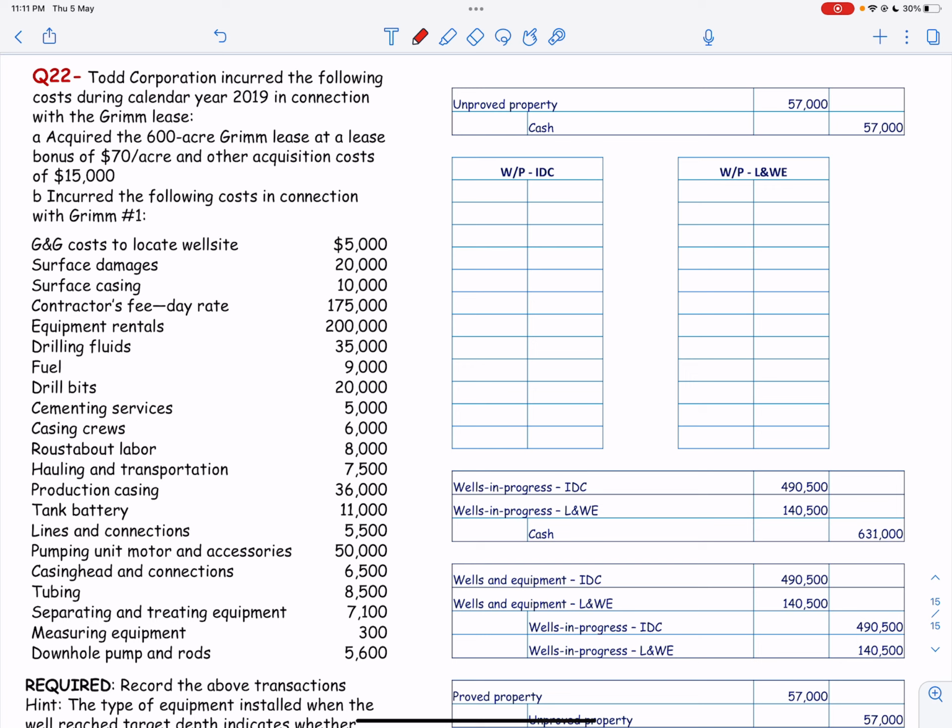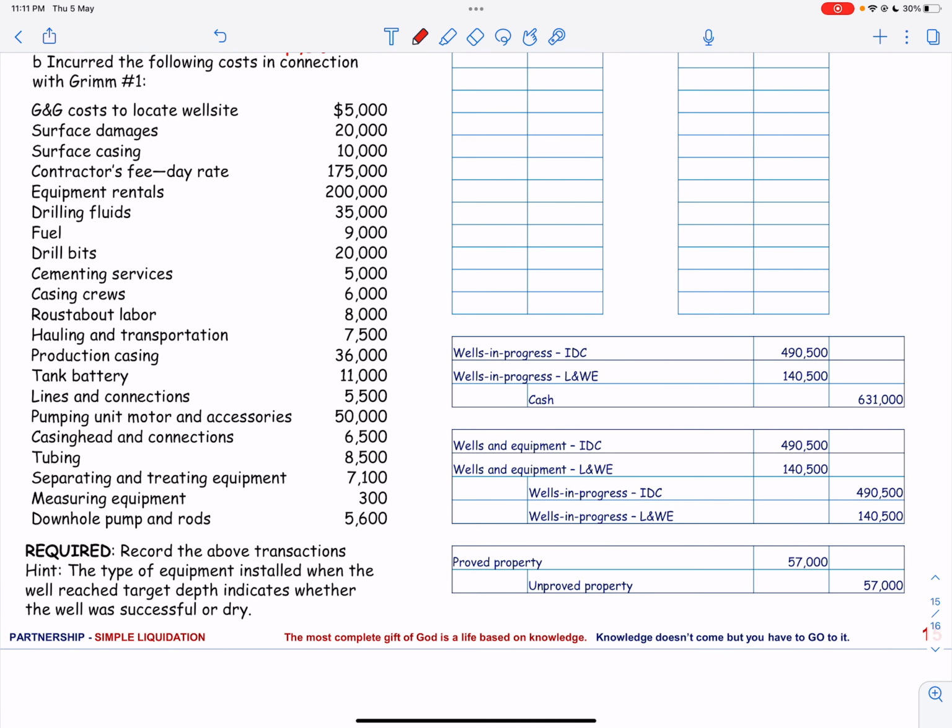Acquired 600 acres of Grim lease at a bonus of 70. So 600 times 70 and the acquisition cost of 15. So unproved property is debit and cash is credit by 57,000. They have incurred the following costs, and these costs are given over here. And then they are required to record the above transaction.